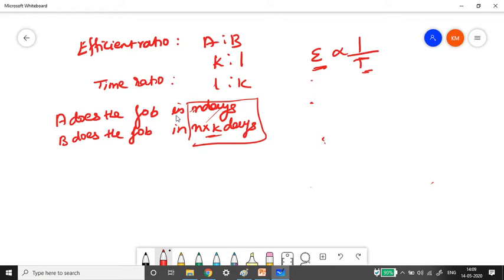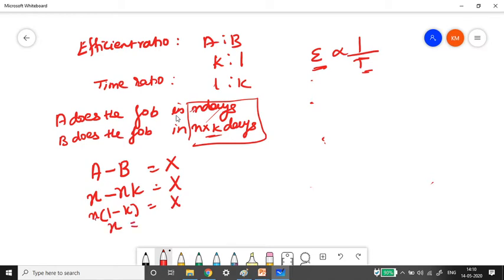A finishes the job capital X days less than B. Let us consider the difference to be capital X. So if I subtract, small x minus xk is equal to capital X. Taking small x common, x into 1 minus k equals capital X. So x is equal to capital X divided by 1 minus k. This is the derivation we first got.